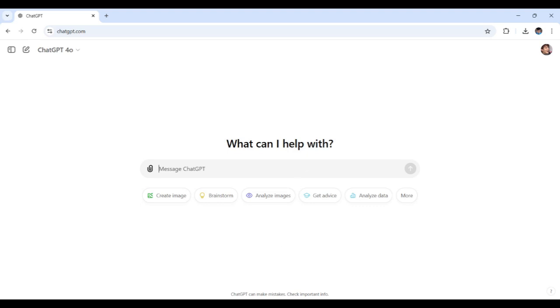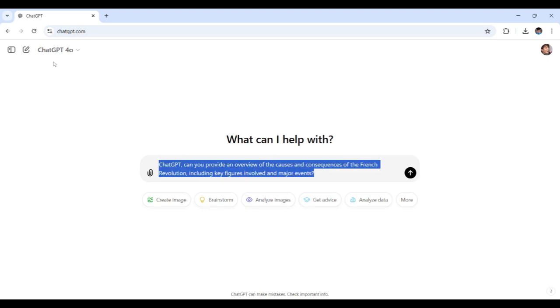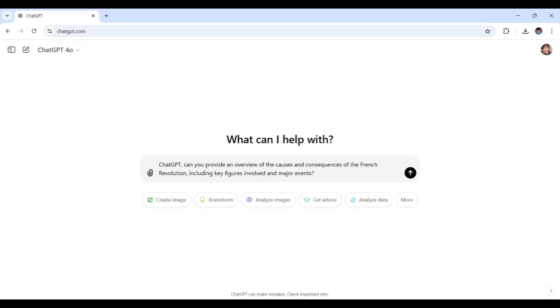So let's say through my prompt, I want to know more about the causes and consequences of the French Revolution. And I wanted to include key figures that are involved in major events as well. All right, so now that we've set up our prompt, ChatGPT will then take us through the roots of this historical upheaval, which could highlight what fueled the revolution and who played critical roles. It's like having a historian at your fingertips. It all depends on the results from ChatGPT once I send this off. Right about now.